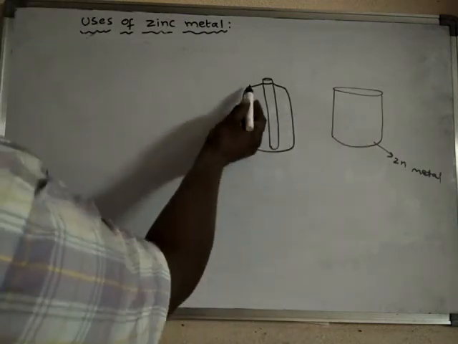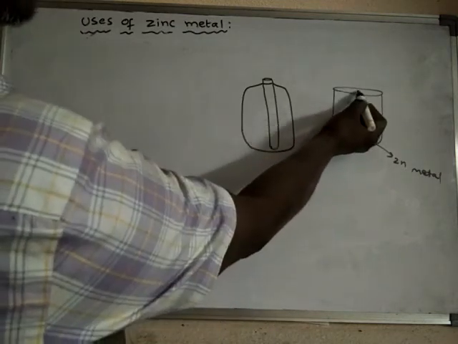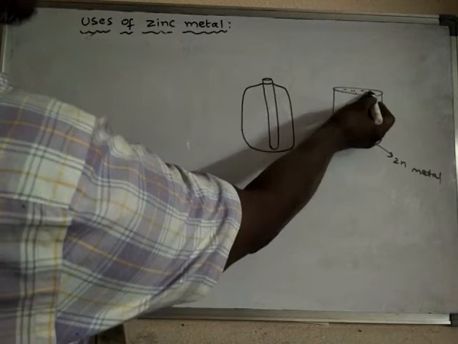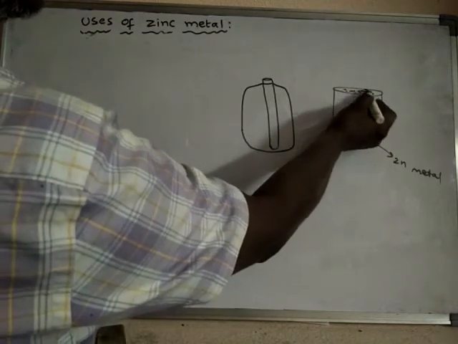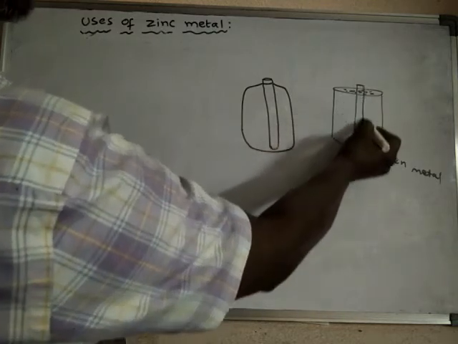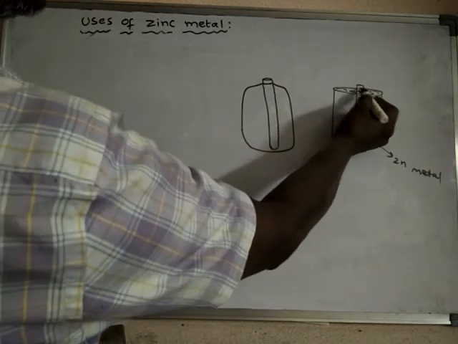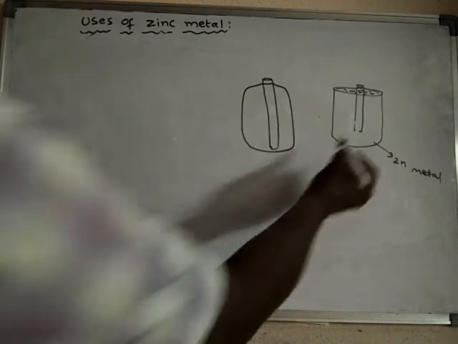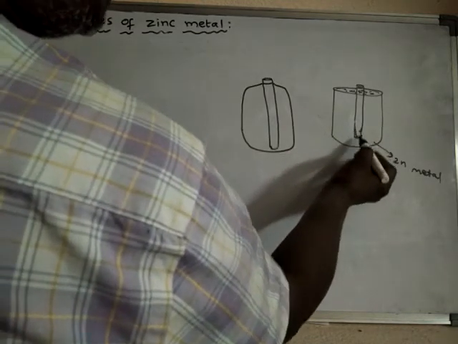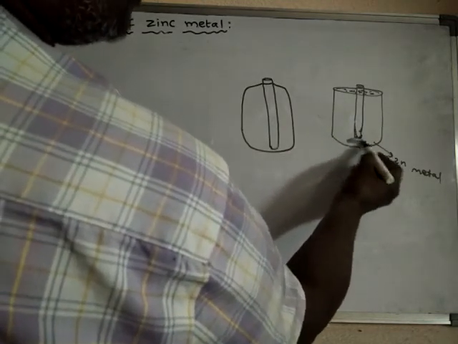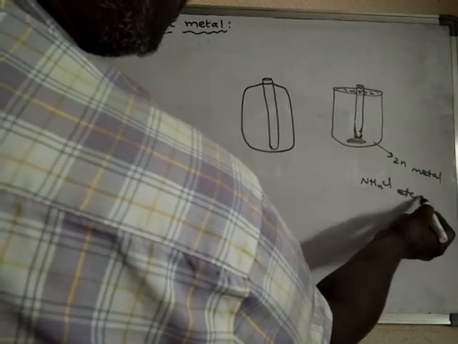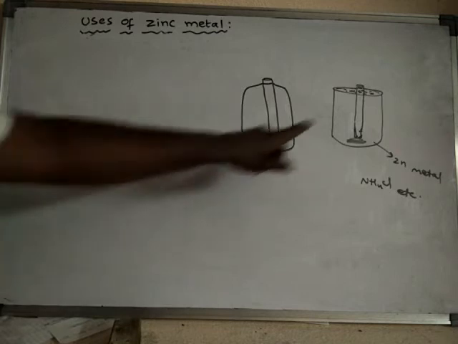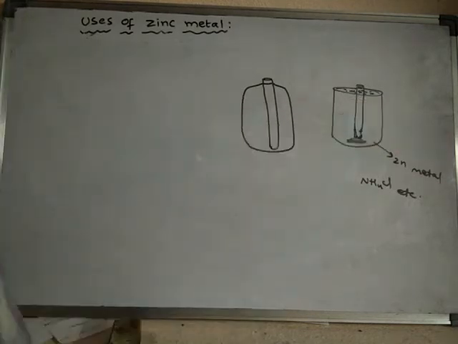Inside this container some material is filled, the electrode is kept, and now it is sealed off. At the bottom you will find materials like ammonium chloride.